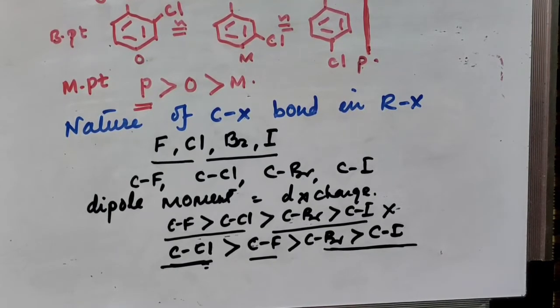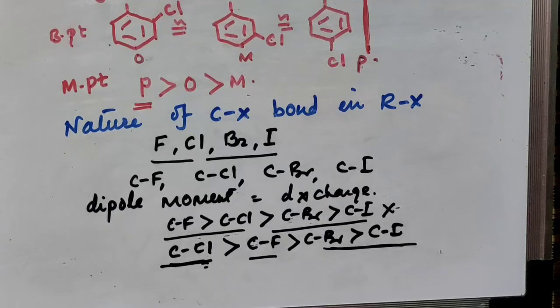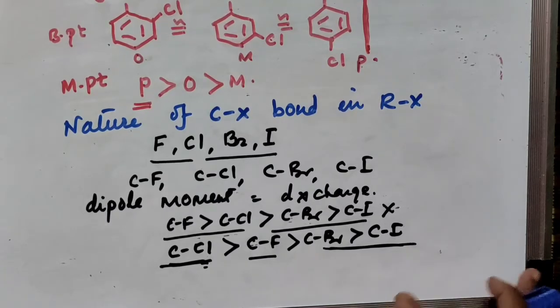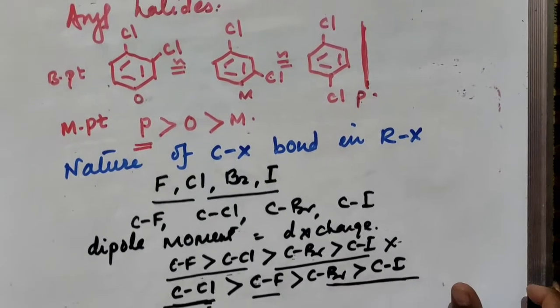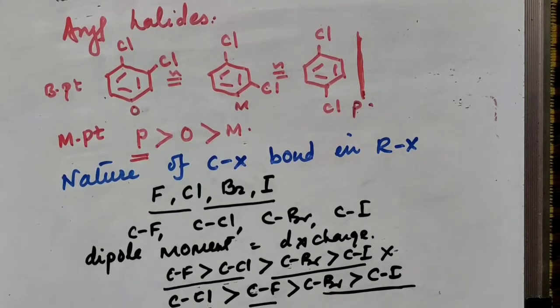The same thing is in case of aryl halides also, but in case of dihalobenzene, the ortho, meta and para compounds have almost the same boiling point, but the melting point of the para compound is greater than ortho and meta compounds. This is because of the symmetry of the para compounds.